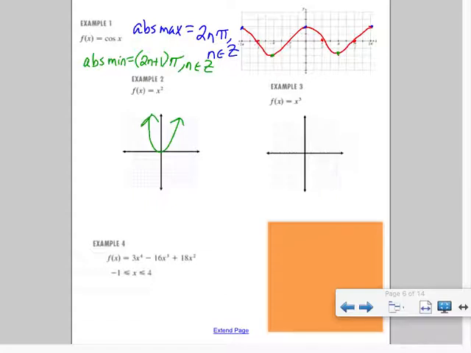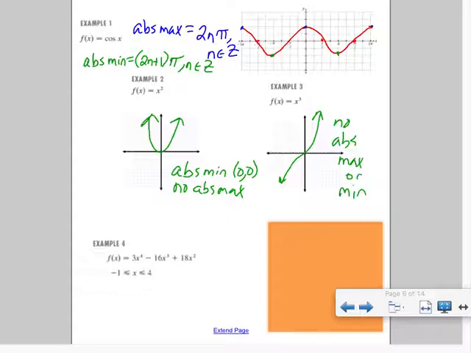So you've got to know your parent functions. So that's a parabola. Our parent function has a vertex at 0, 0 and goes up. It only has an absolute minimum at the point 0, 0. There is no absolute max. And then our cubic has no absolute max or min. Now we're doing these graphically to start, but then we're going to talk about how to do it algebraically in a minute.